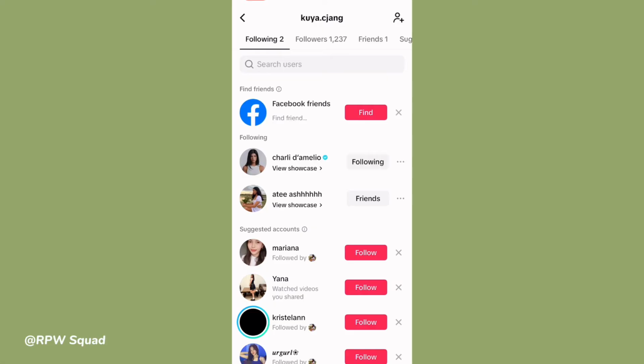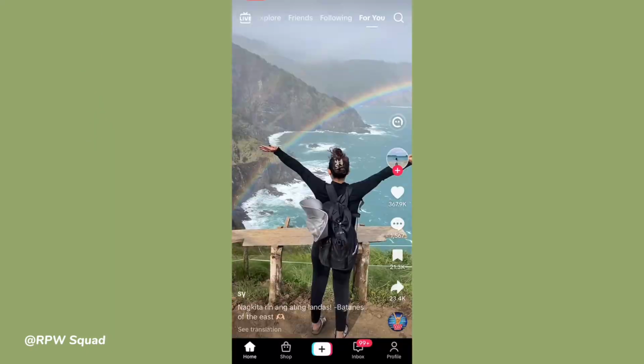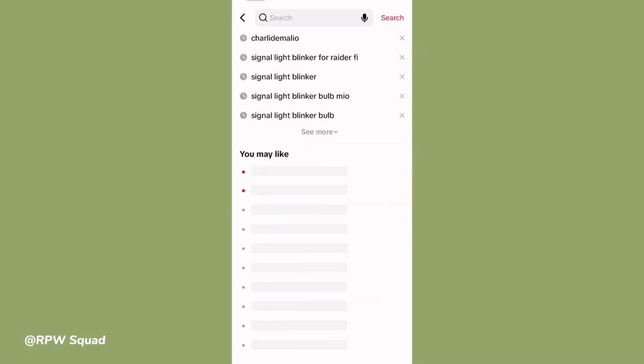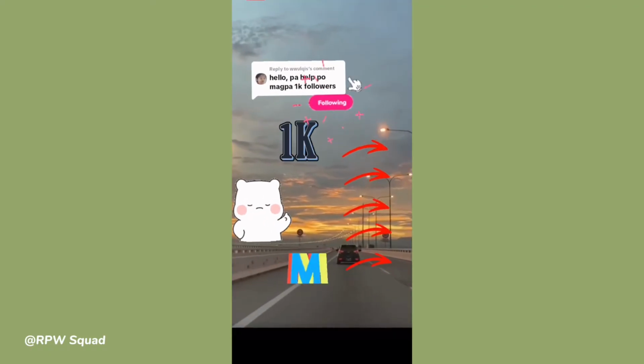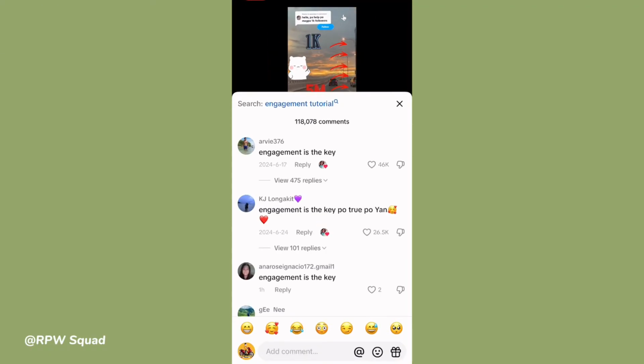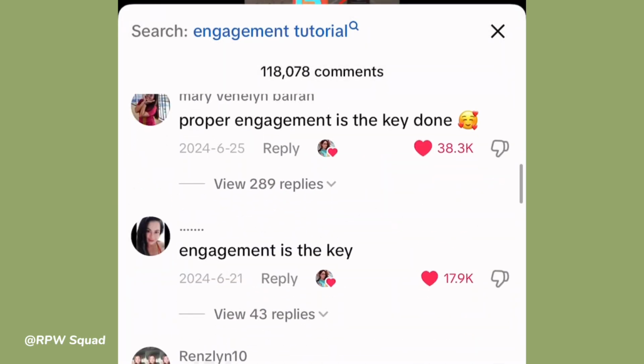So if you have reached 10 times unfollow and follow, the next thing you should do to increase your followers on TikTok is click the back in the upside button. Go to home, click the search in the upside button and search this. Now choose any video. Then click the comment button. Now heart all comment. Heart every comment if you can. Then many followers will explode on your notification.